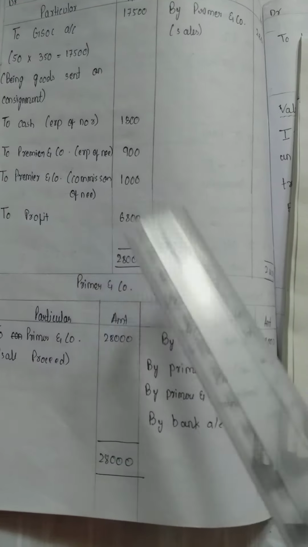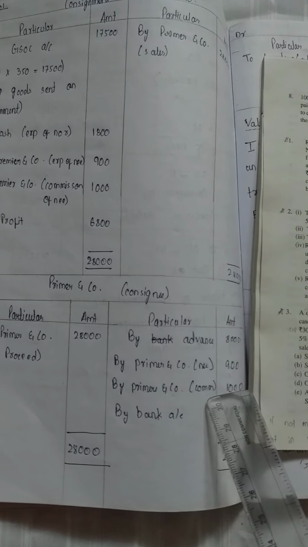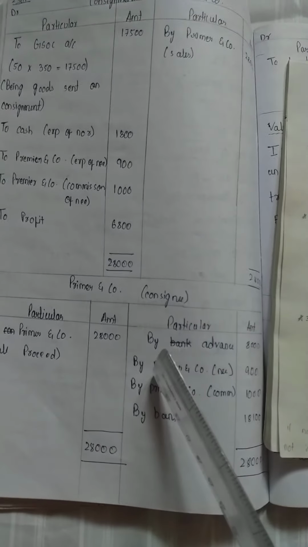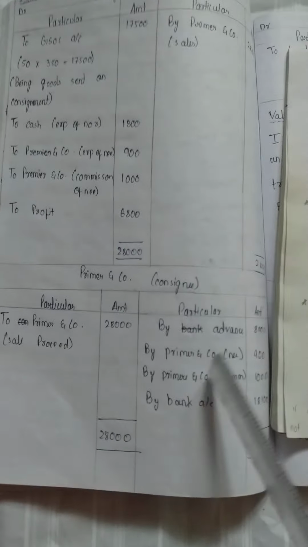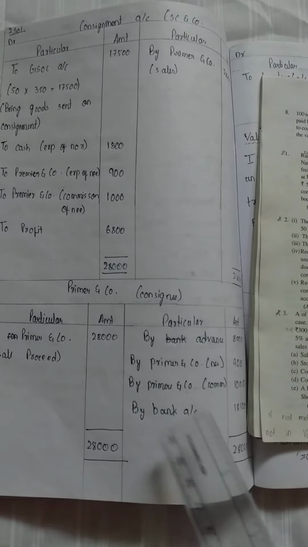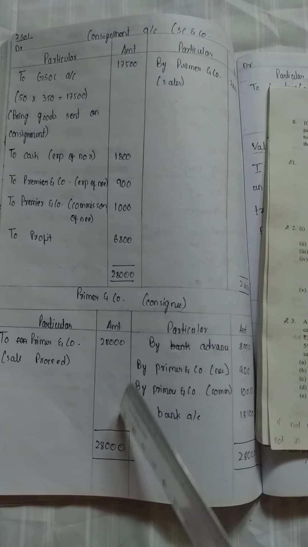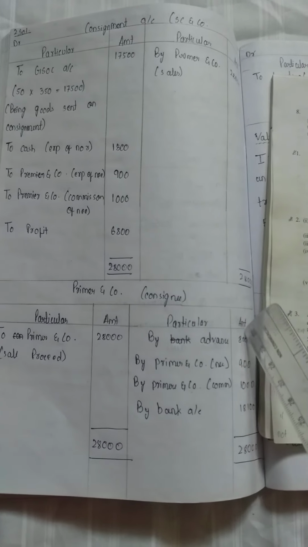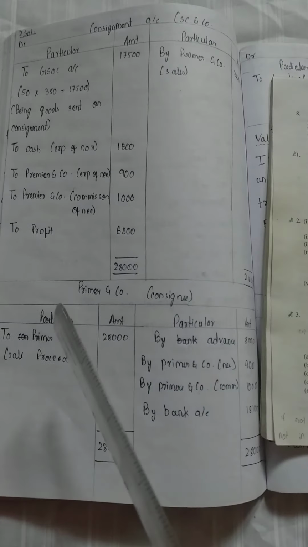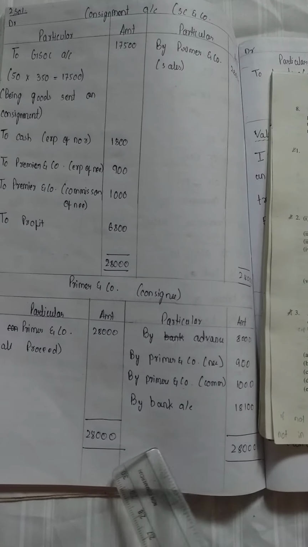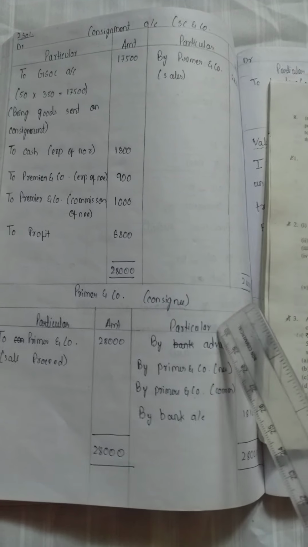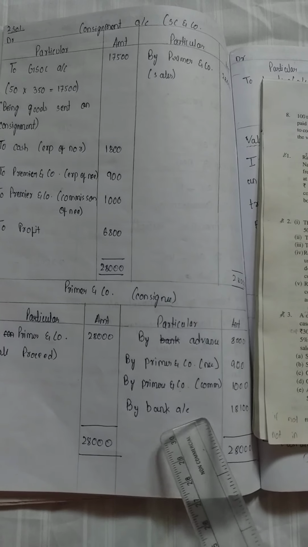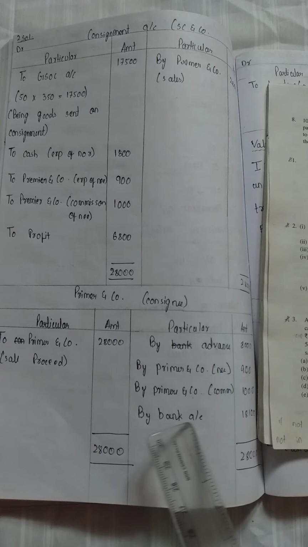900. By Premier and Company, commission of consignee 1000. This is the consignee account, no? So we have to write the adjustments related to consignee only, not of consignor. Next we have to do the total. This is the amount 28,000 we are getting here, and by adding these three amounts we are getting some amount which we are deducting from 28,000. Then we are getting By bank account, we have to write. Here also there is a less amount, then we have to transfer the balance amount to here by saying By bank account 18,100.